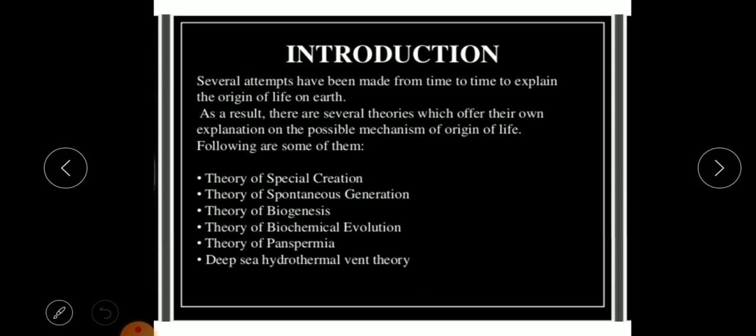Okay, so let us see the different theories which have come. There are many biologists, many other people who have come up with different theories, and we are going to see some of the famous theories of their own time. Now what we can see in this slide, several attempts have been made from time to time to explain the origin of life on earth. So there are different people who came up with their own theories, which offer their own explanation on the possible mechanism of origin of life.